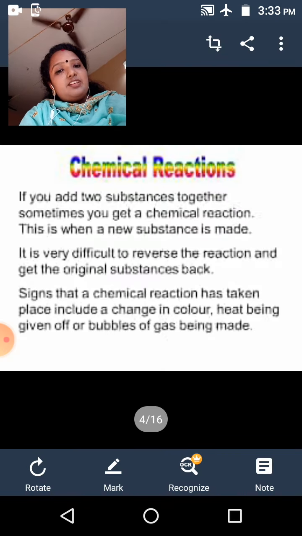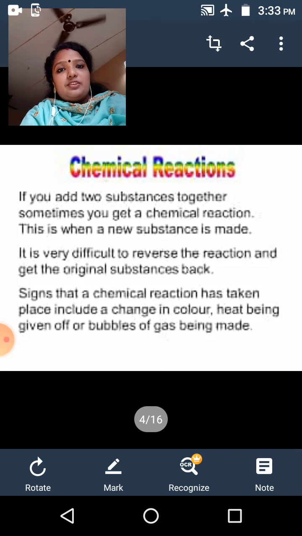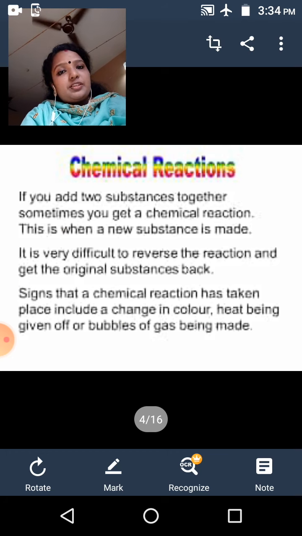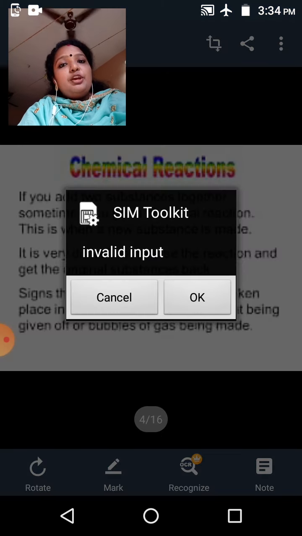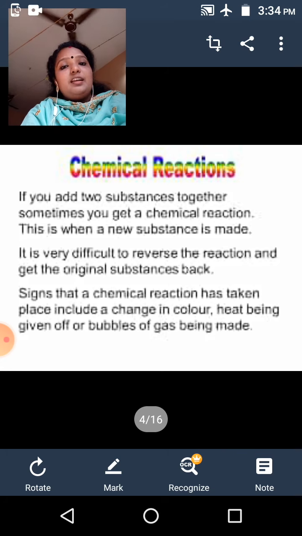Signs that a chemical reaction has taken place include a change in color, heat being given off, or bubbles of gas being made. Very simply we can say that a chemical reaction is a process in which the original substances lose their nature and identity to form a new substance with different properties. The new substance is entirely different from the original one. Okay?